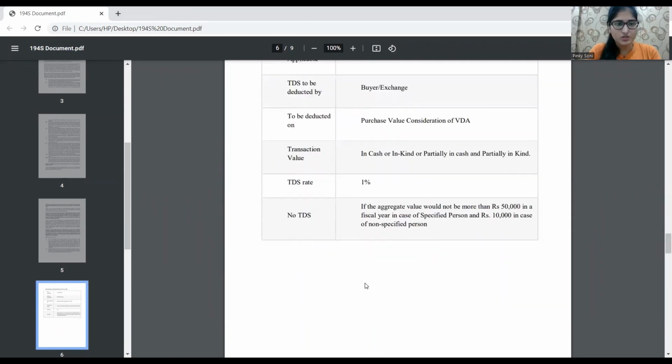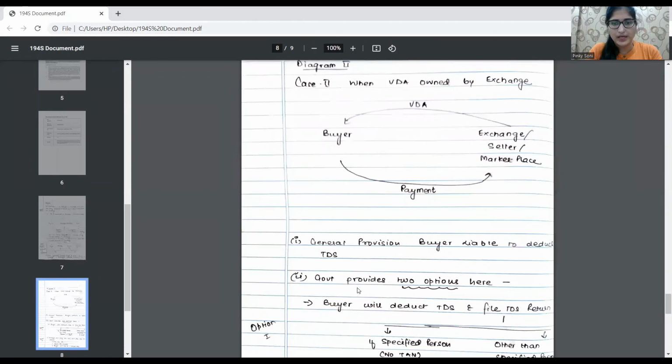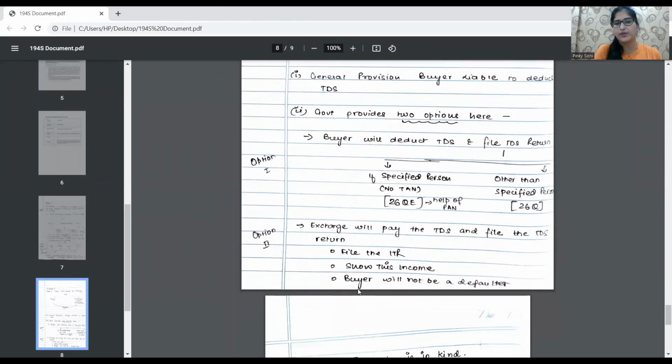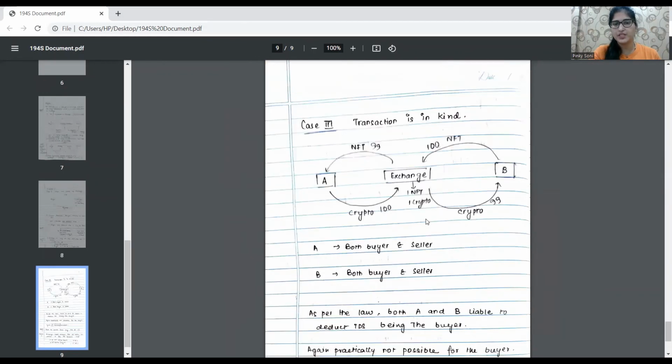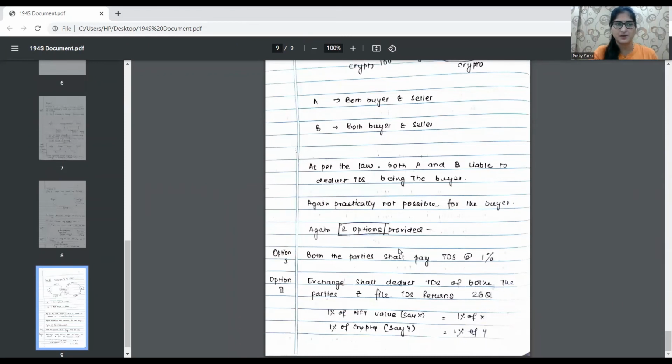So that's all. I think we can just wrap up this, and to conclude, 194S is applicable on VDA payment on consideration, and specified threshold limits need to be crossed to get it applicable. And the government has more majorly focused on exchange to comply with these transactions. So that's all. Thank you.